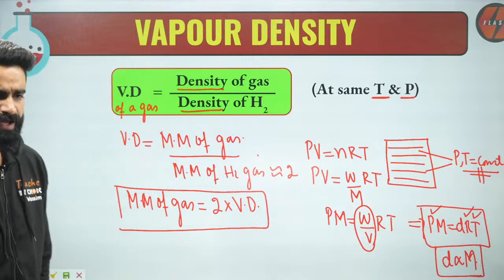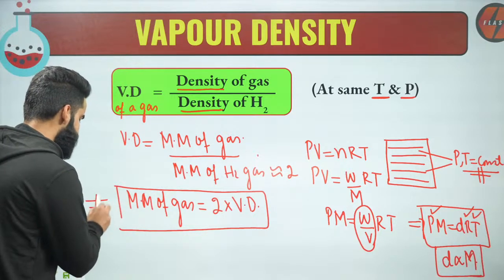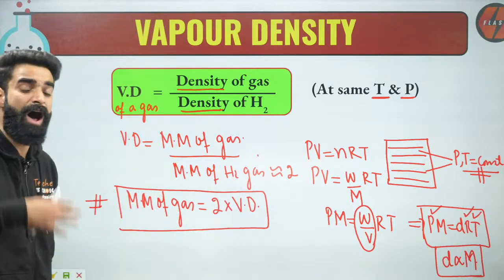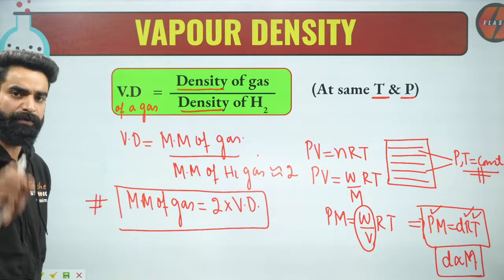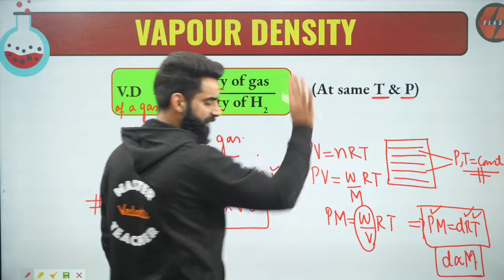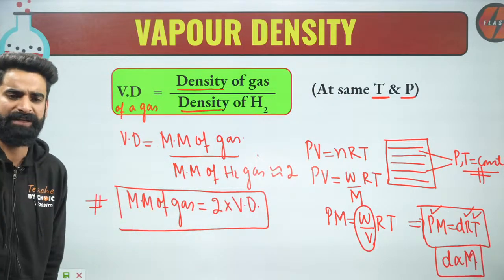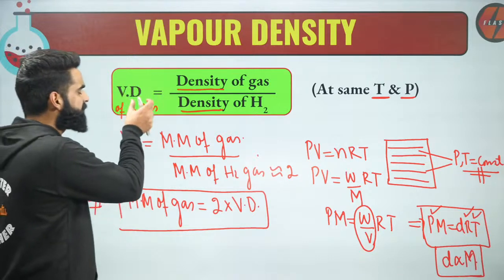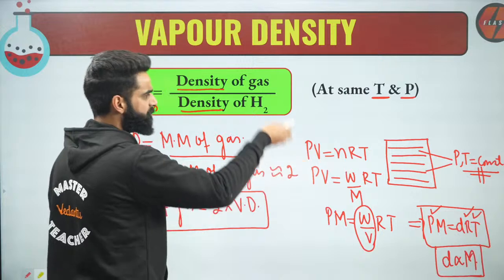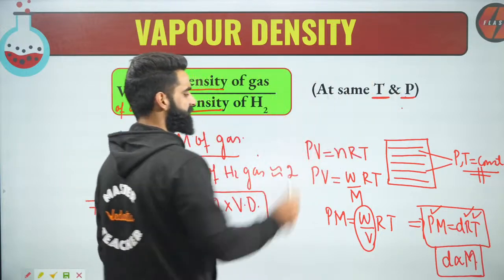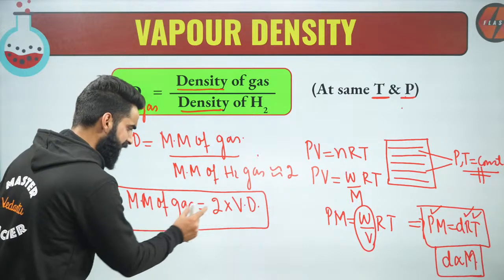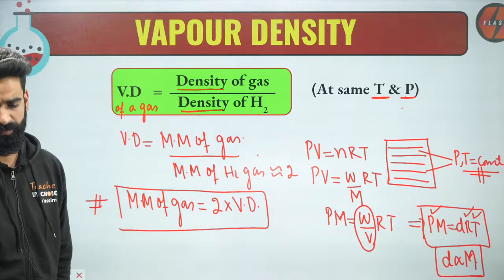Okay, so people, I want you guys to remember this relation right here. Molar mass of a particular gas is always equal to 2 times the vapor density of the gas. And how do we define the vapor density of the gas? First of all, vapor density can be defined for a gas only when the gas is kept at constant pressure and temperature. Vapor density of the gas is always equal to the density of the gas divided by density of hydrogen gas, provided the temperature and the pressure of the gas is kept constant. So a simple relation I got from here: molar mass of the gas is always equal to 2 times the vapor density of it.